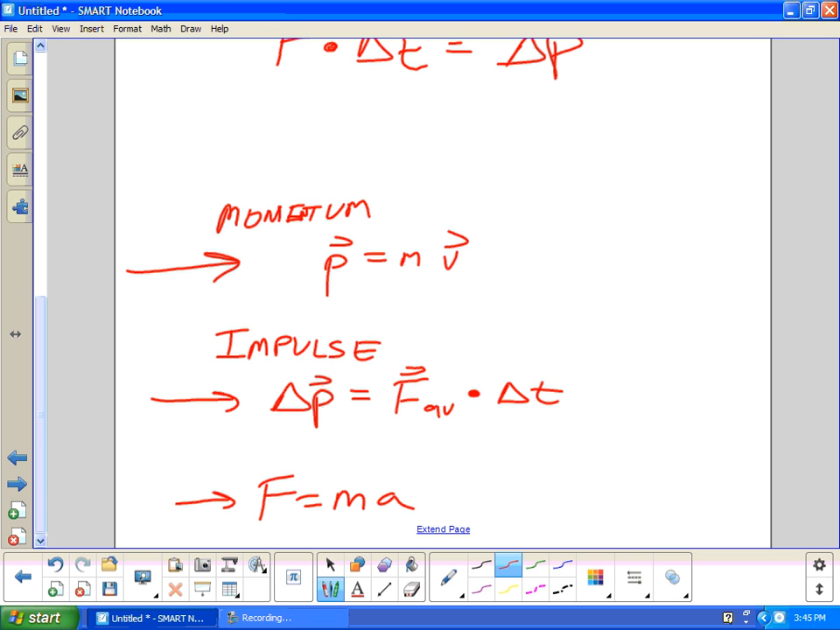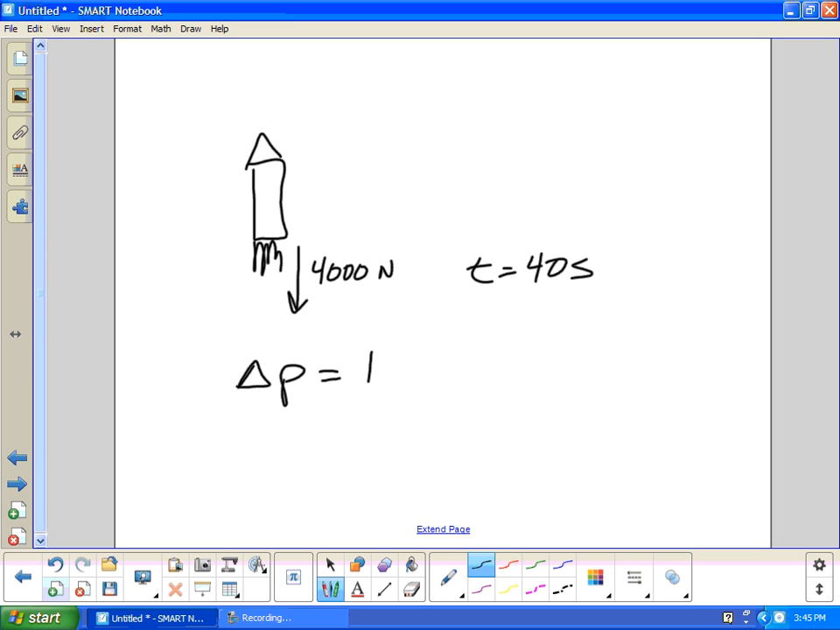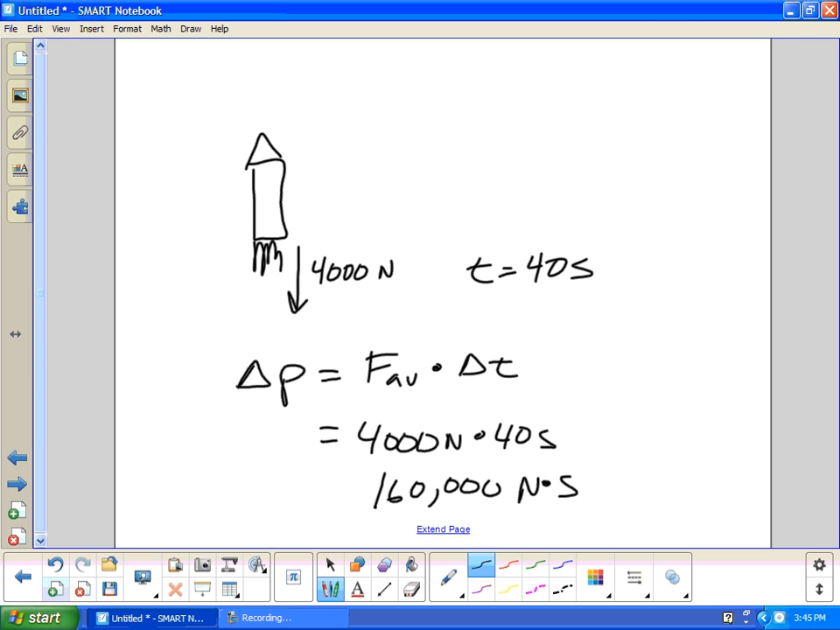We already calculated the momentum of a bowling ball and a marble. We probably could do something with impulse and say something like a rocket fires its engine, say at 4,000 newtons force down. Now let's say that rocket burns for 40 seconds. The question is, what is the impulse? Well, the impulse here again is delta p. That'll be the average force times delta t. It is 4,000 newtons times 40 seconds. I get 160,000 newton seconds.